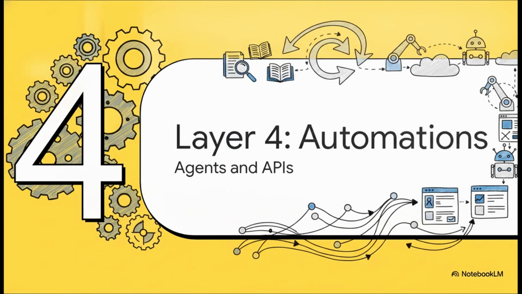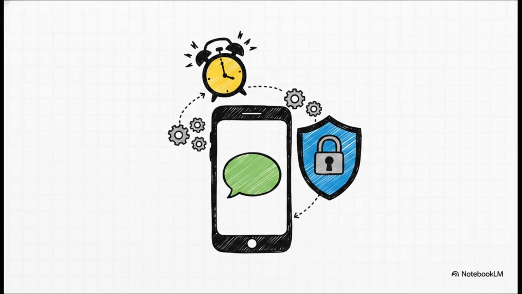And finally, we hit layer 4, automations, agents, and APIs. So you don't actually have to manually prompt the AI every time you want information. You can set up scheduled tasks. For example, you can tell it to scour the web for major AI and tech breakthroughs every morning, and then send you a customized brief at exactly 7 a.m. And you aren't just limited to your email inbox. You can integrate this directly into WhatsApp, getting your daily summaries right on your phone. Plus, it maintains complete privacy. Your WhatsApp interactions are not recorded back on the main app.